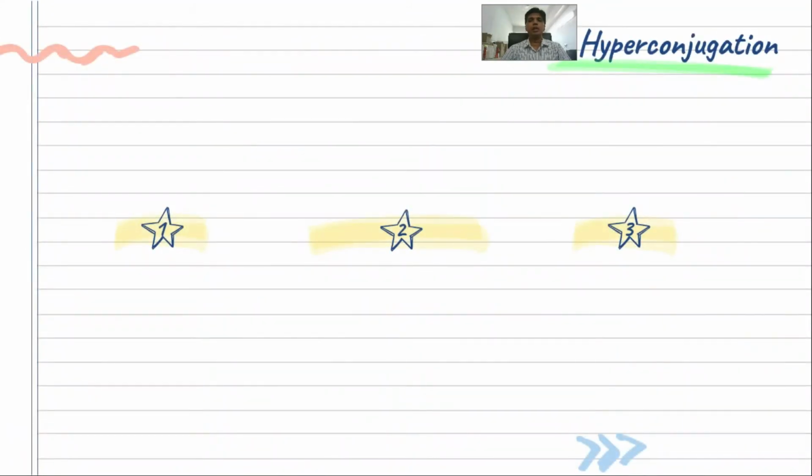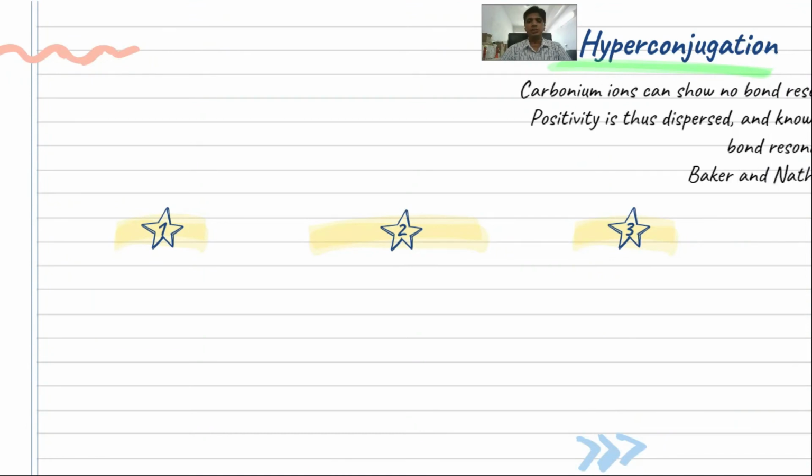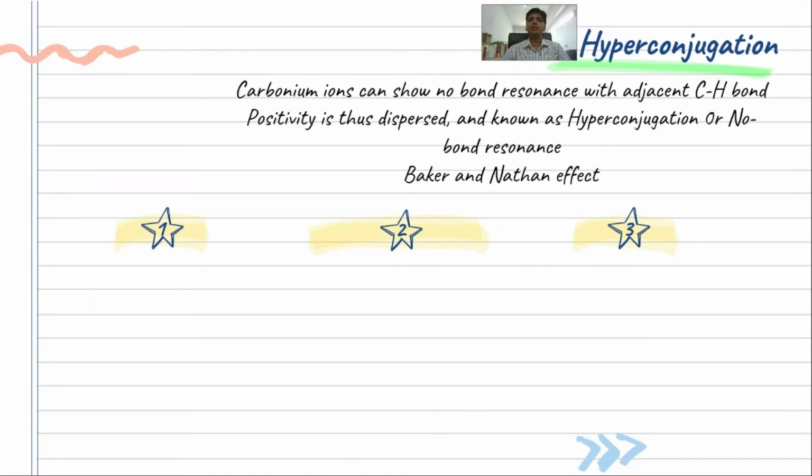Next is hyperconjugation. Hyperconjugation is nothing but a no bond system. Here, a carbonium ion, that is a carbon atom with a positive charge, can show no bond resonance with the adjacent carbon hydrogen bond. Thus, there will be dispersion of this positive charge throughout the molecule or throughout the structure. This is known as hyperconjugation, or it is also very well known as no bond resonance. This effect is given by Baker and Nathan. Let us take an example of ethyl carbonium ion. Here, the carbon atom with positive charge will be in hyperconjugation with the CH bond of the adjacent carbon atom.